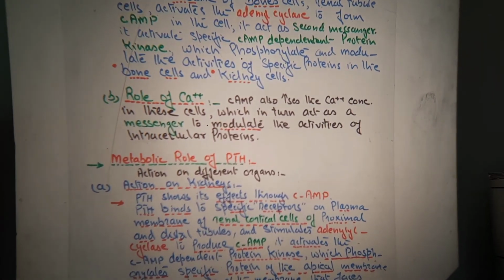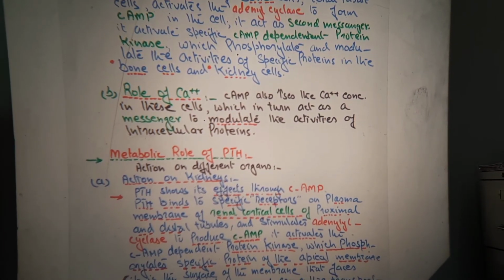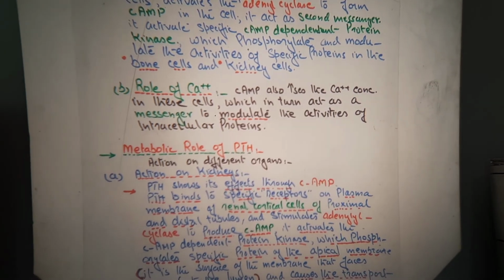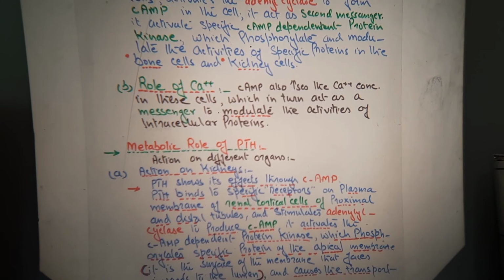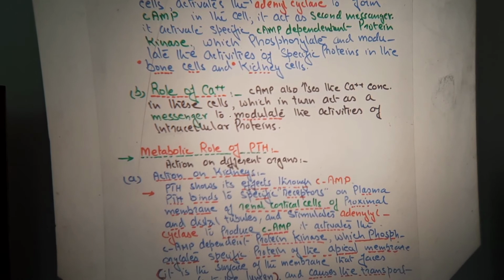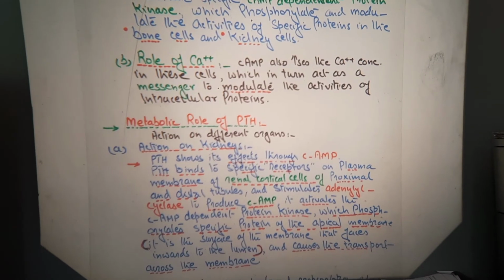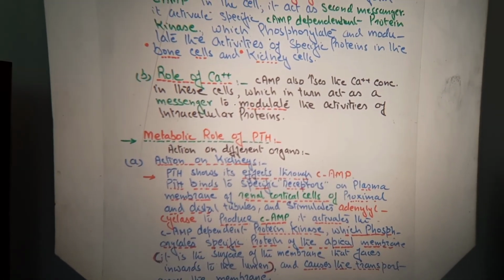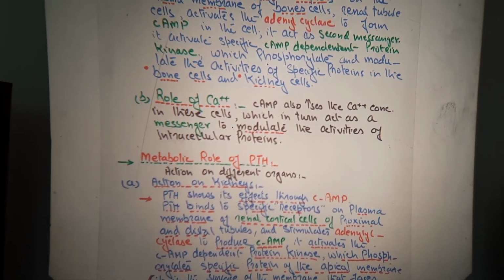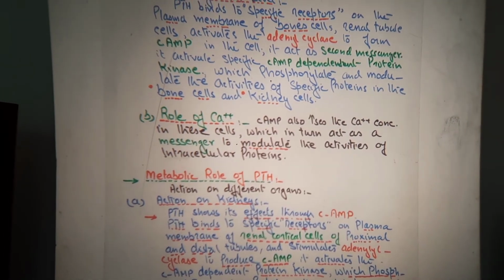How do the calcium ions participate in the mechanism of action of this parathyroid hormone? Cyclic AMP also increases the calcium concentration in these cells. First it activates the cyclic AMP dependent protein kinase. Secondly, it also increases the calcium concentration in the cells, right? This in turn acts as a messenger to modulate the activities of intracellular proteins, and those intracellular proteins then show the activity of the hormone, that is parathyroid hormone.